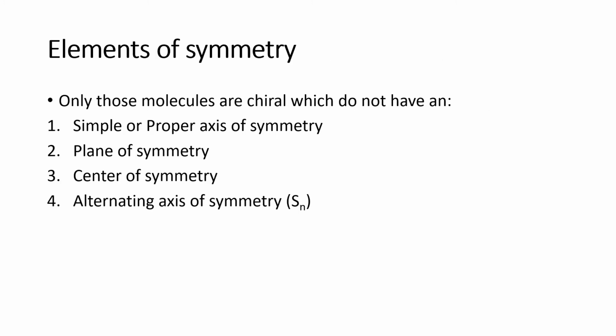So let's see the elements of symmetry. There are four elements of symmetry. The first one is the simple or proper axis of symmetry. The second one is the plane of symmetry. The third one is the center of symmetry. The fourth one is the alternating axis of symmetry. Let us look at each and every example.